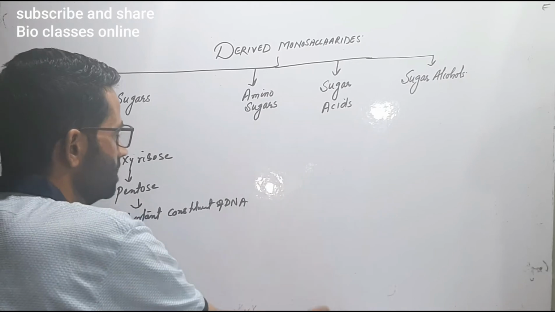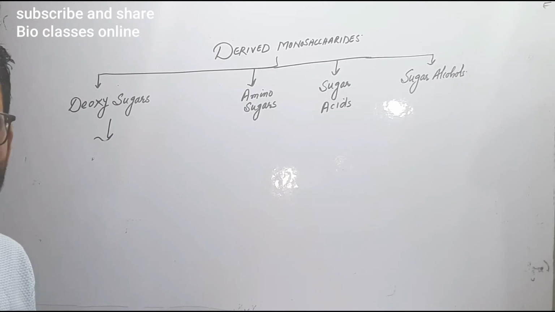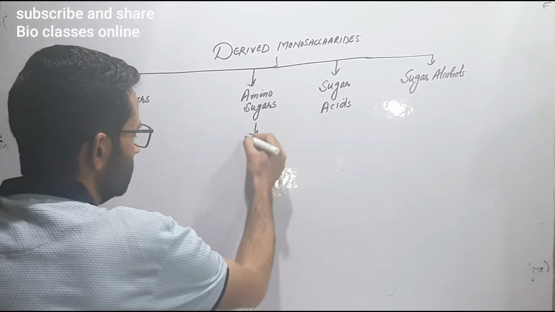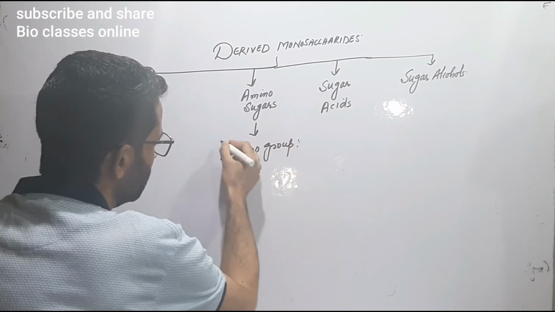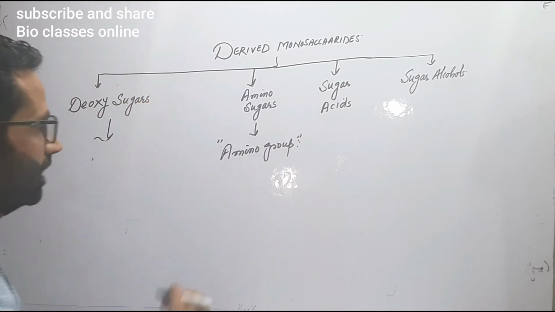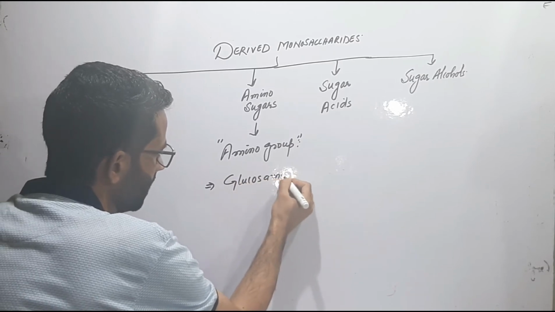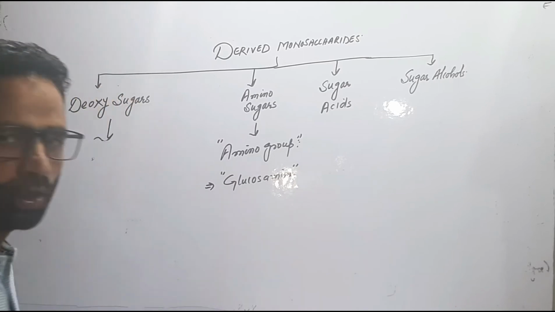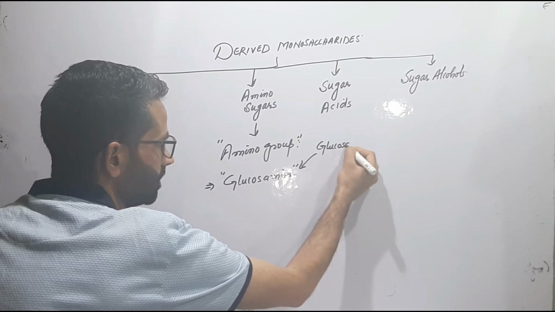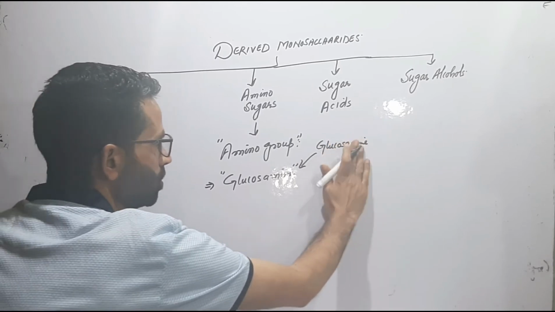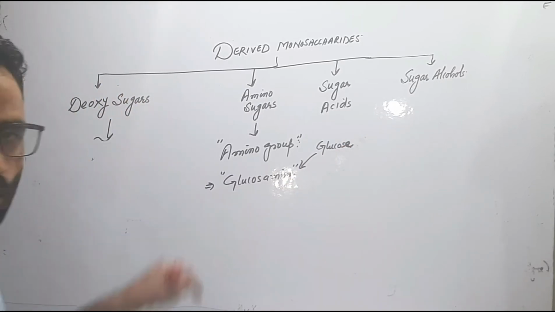And second one is the amino sugars. Amino sugars are those monosaccharides which possess the amino group. A well-known example here is the glucosamine. Here, this glucosamine has been derived from the glucose. यहाँ पे ये ग्लूकोज से बना है, और ग्लूकोज में अमाइनो ग्रुप ऐड हुआ है, तो यहाँ पे ये ग्लूकोज अमाइन बना है.